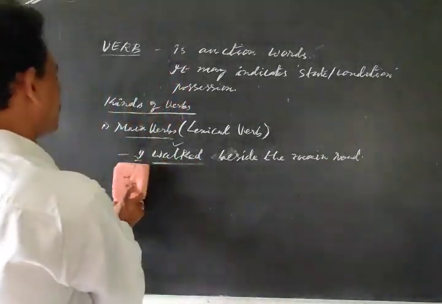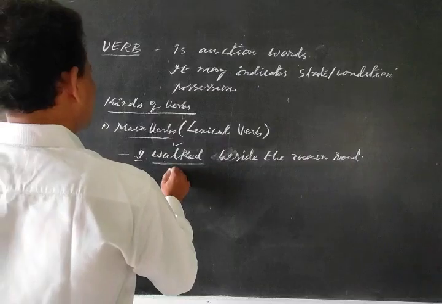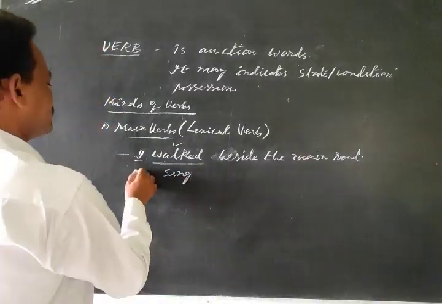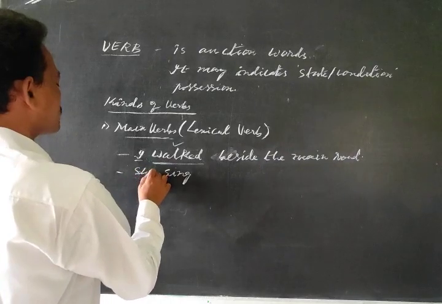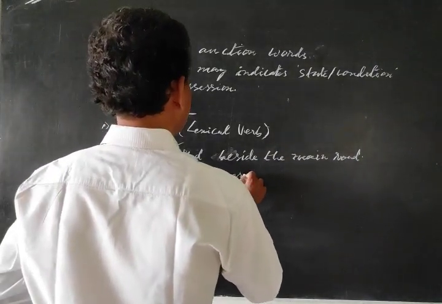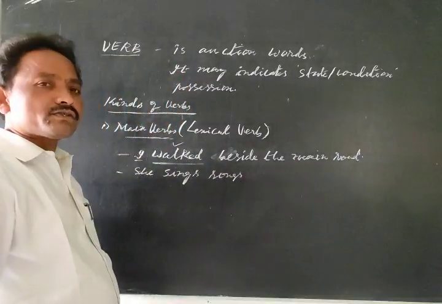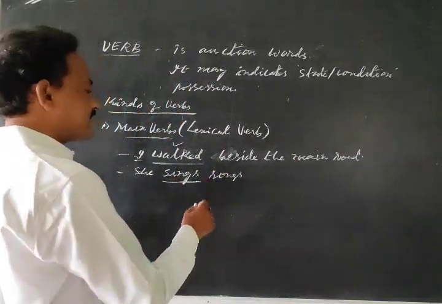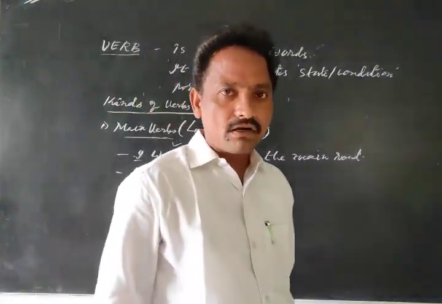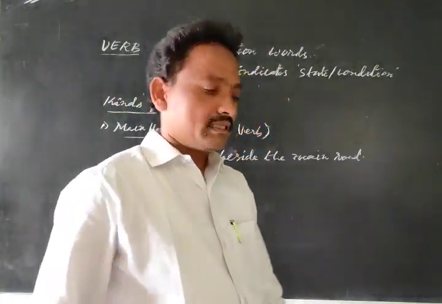One more example. Sing is the main verb. She sings songs. I mean, she is a singer. Here, sings is also the main verb because there is no helping verb. It is called a lexical verb.